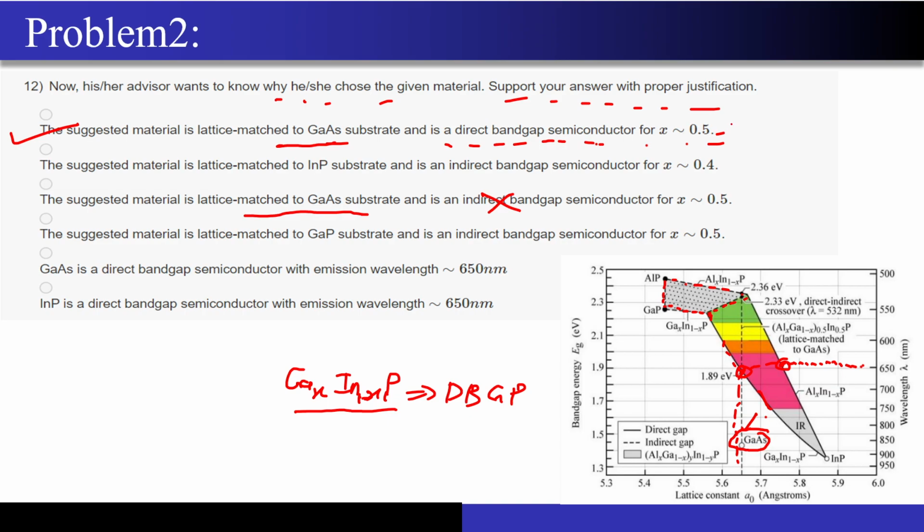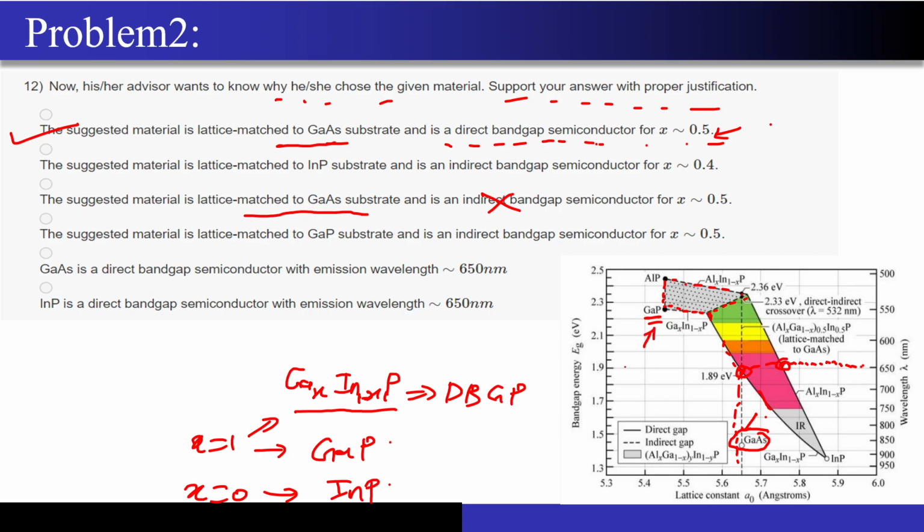Now how did you get this X equal to 0.5? This is GaP. At this particular point, if I substitute X equal to 1, what will I get? I will get gallium phosphide. If I substitute X equal to 0, what will I get? I will get indium phosphide.